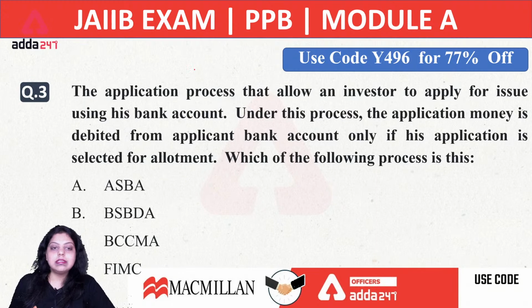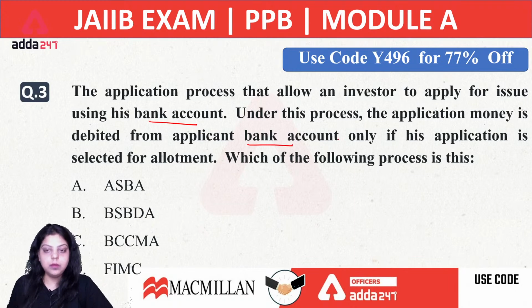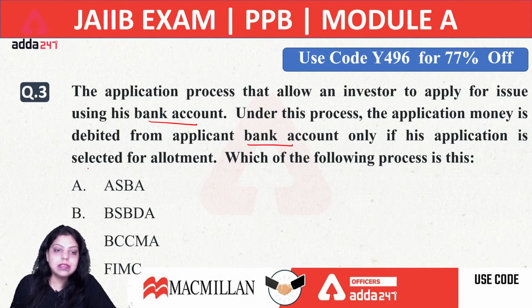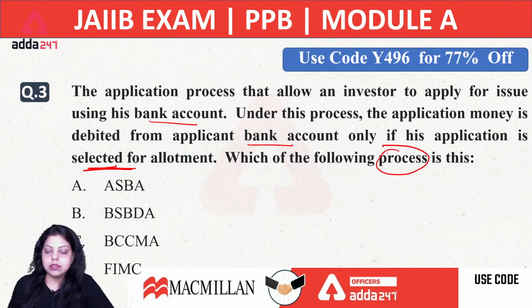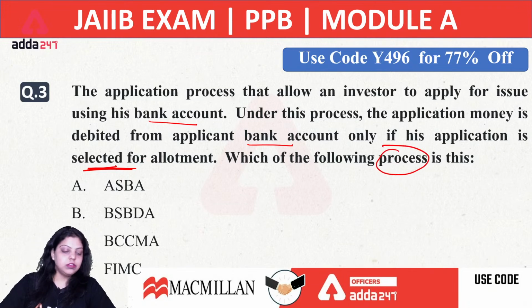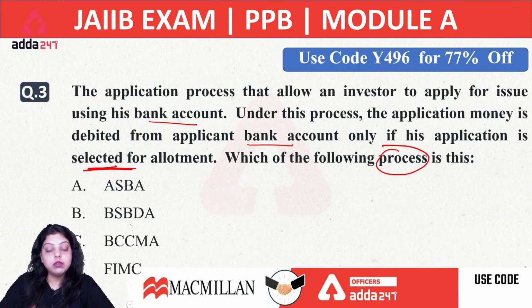Now the next question is: the application process that allows an investor to apply for an issue using his bank account. Under this process, the application money is debited from the applicant's bank account only if his application is selected for allotment. Now which of the following processes is this? Under which of the following processes is an individual person allowed to avail this service?